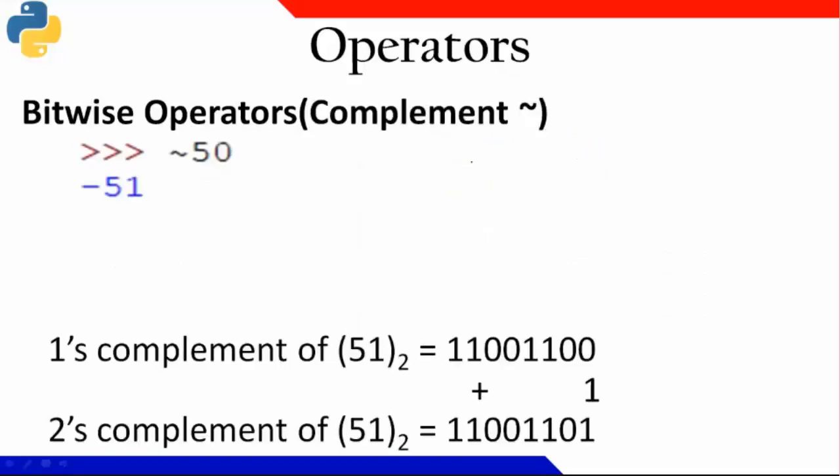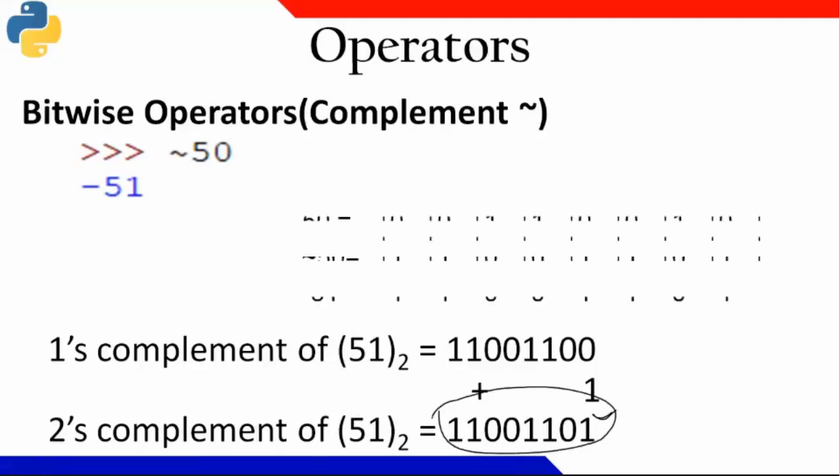Now, complement. Complement of 50 becomes minus 51. How did it become that? Now you see this one, the binary number of 51. One's complement of 51 is this. To that, if I add 1, it becomes the 2's complement, right? This has become the 2's complement, and this value is nothing but minus 51.